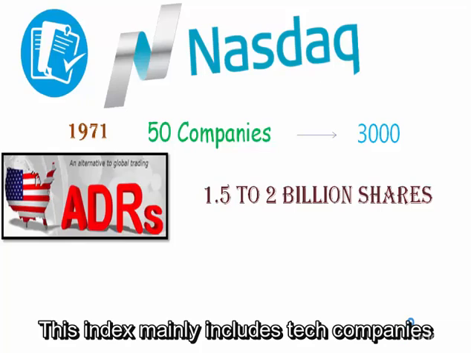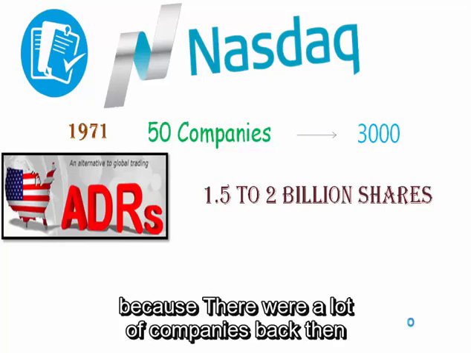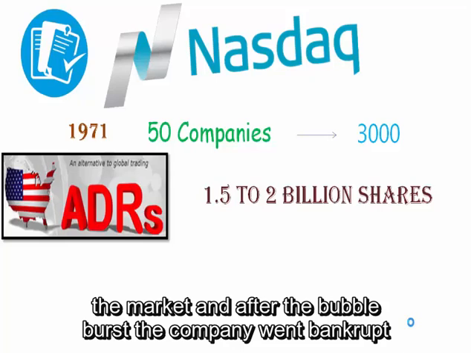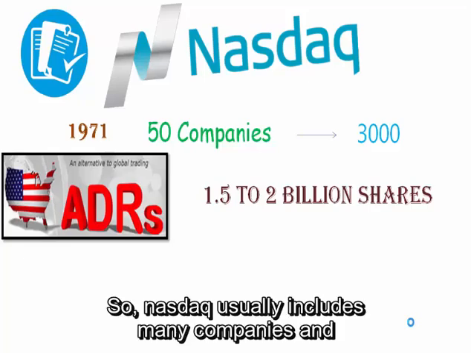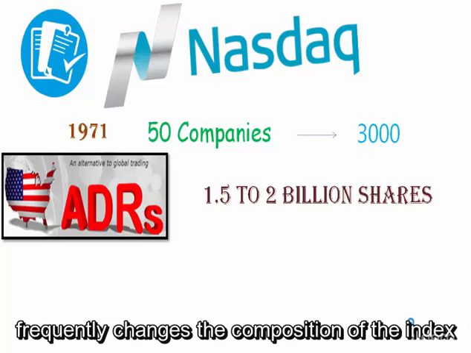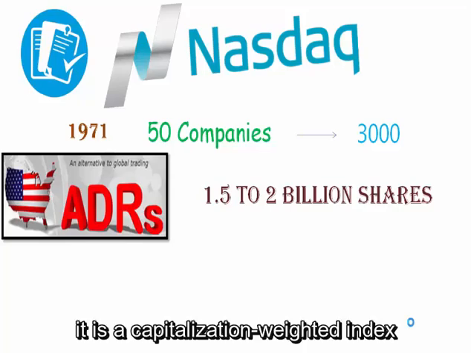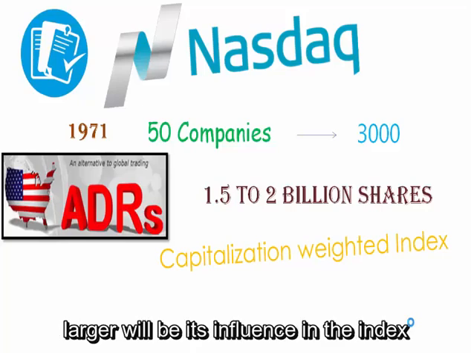This index mainly includes tech companies, although the tech companies have changed a lot in the index since the dot-com bubble, because there were a lot of companies back then, and every few weeks or months new companies were coming in the market, and after the bubble burst the companies went bankrupt and were thrown out of the indexes. So Nasdaq usually includes many companies and frequently changes the composition of the index, unlike the Dow Jones, which rarely interferes with the companies.